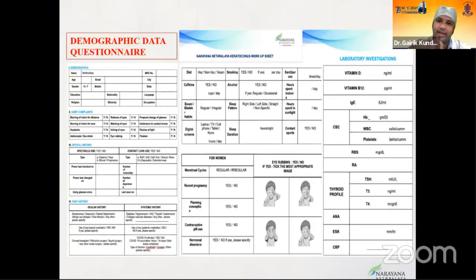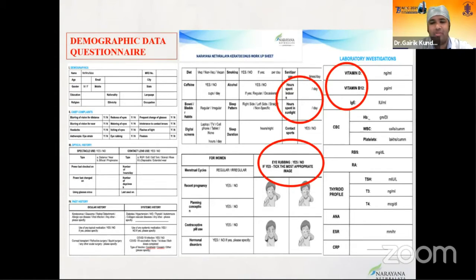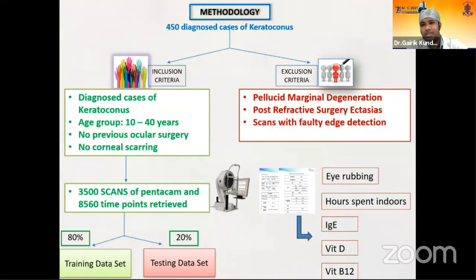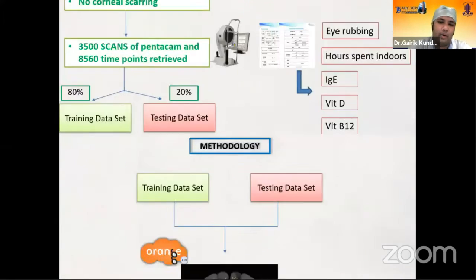Now, this can be extrapolated to all patients of keratoconus, but the AI we have built on demographics was on a subset of patients who actually progressed. And we looked at the various demographic profiling, high-risk characteristics. If you're looking at vitamin D, B12, IgE levels, hours spent outside, hours spent indoors, these are the other factors which we looked at. So this is something which we have also added to the AI algorithm.